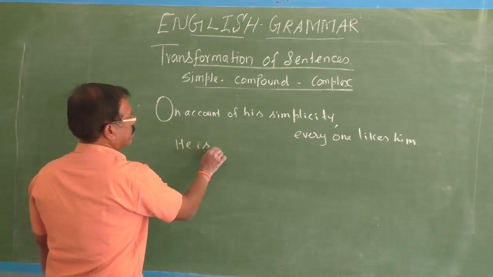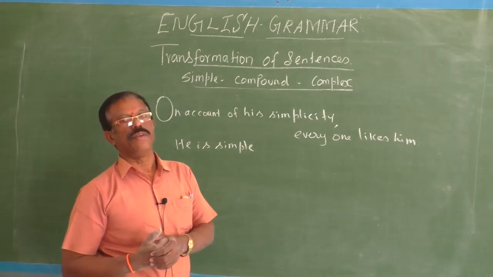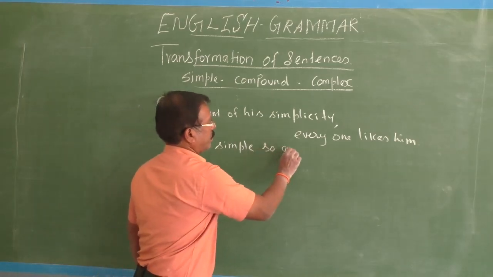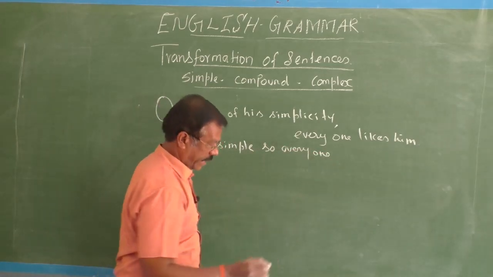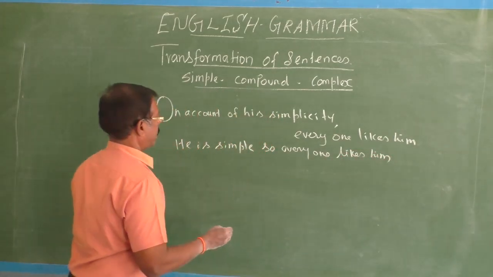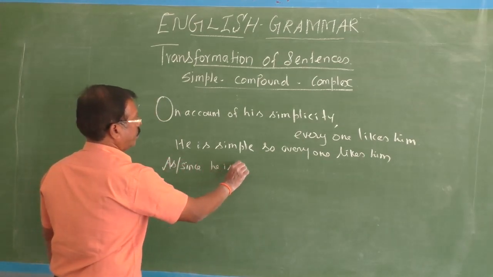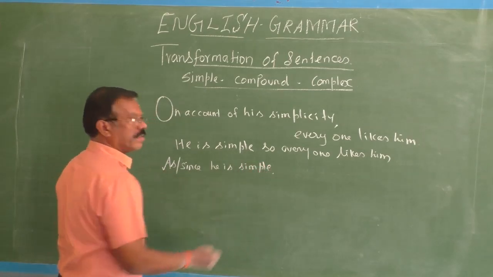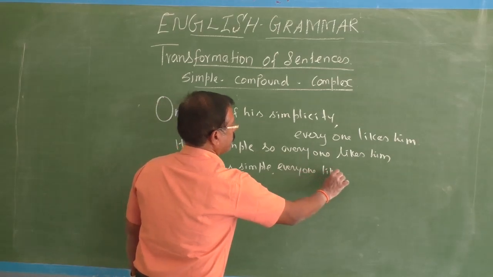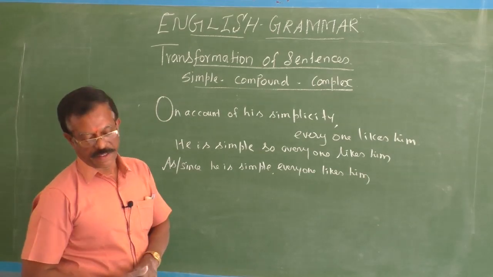He is simple. The simplicity is an abstract noun. This should be changed into an adjective. He is simple. So everyone likes him. What's the complex sentence? As or since, both you can use. As he is simple, everyone likes him. Okay, fine. Next.